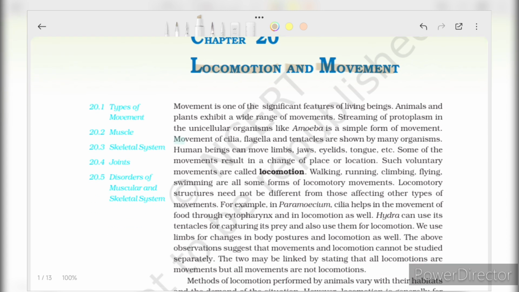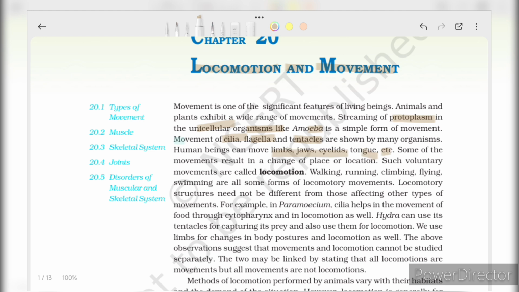Movement is one of the significant features of living beings. Animals and plants exhibit a wide range of movements. Streaming of protoplasm in unicellular organisms like amoeba is a simple form of movement. Movement of cilia, flagella, tentacles are shown by many organisms. Human beings can move limbs, jaws, eyelids, tongue, etc.